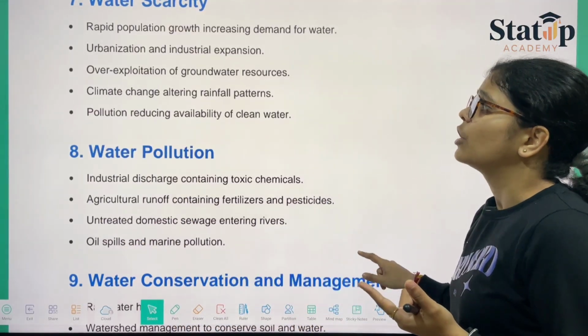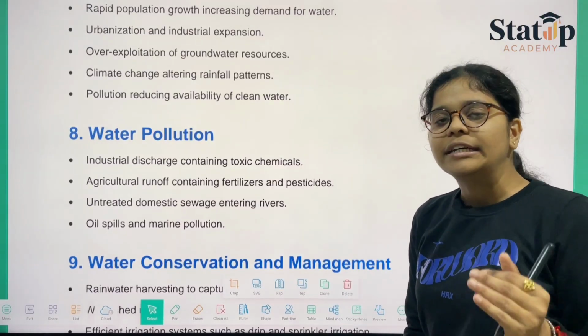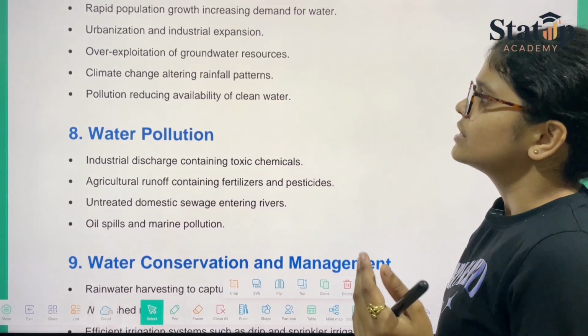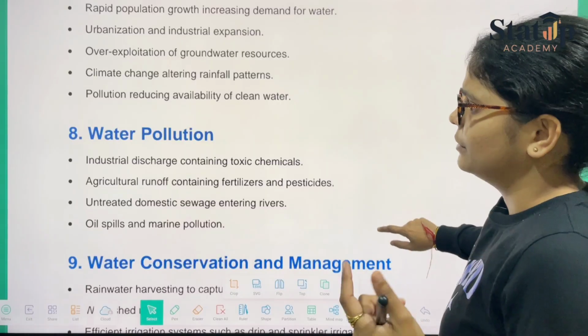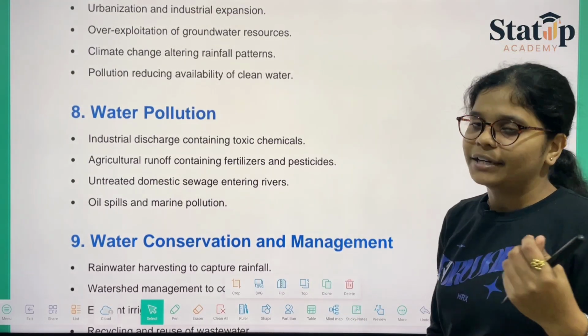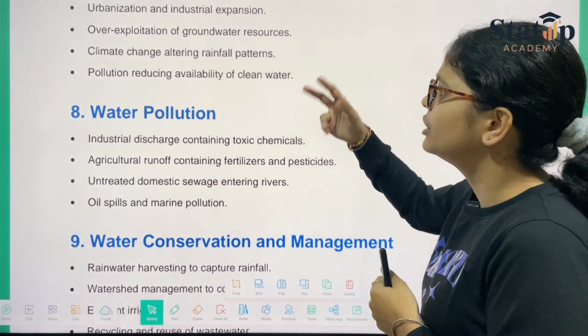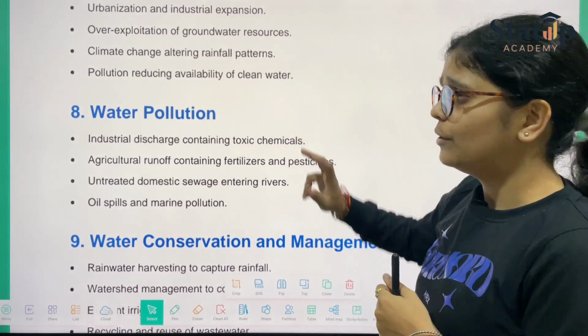Over exploitation of groundwater resources, as we have just read, leads to depletion or degradation of water resources like the groundwater level tables. Climate change is also altering the rainfall patterns. Why? Because of global warming. Then we have pollution, reducing availability of clean water.